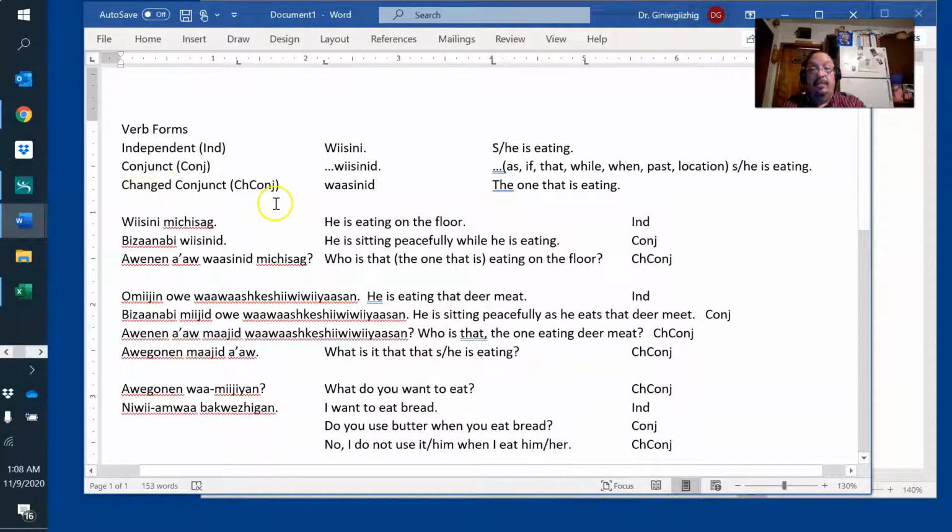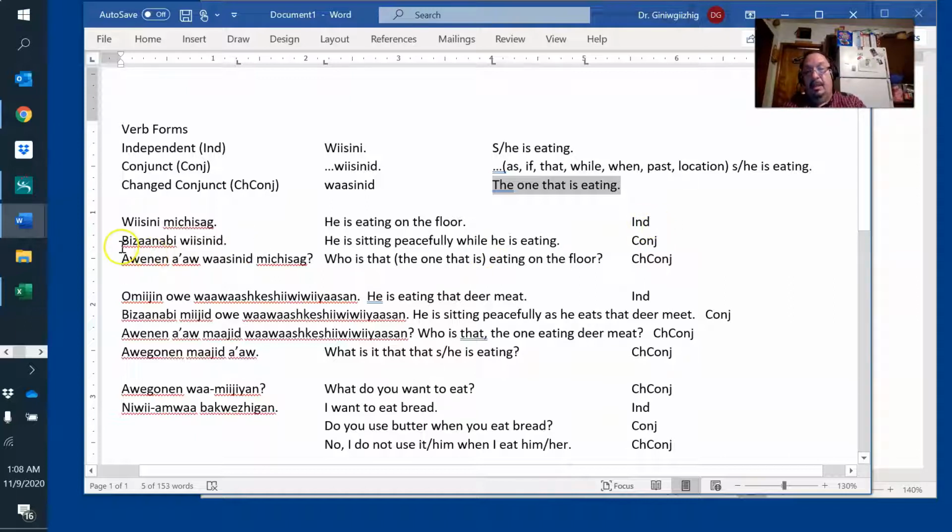All right. Change conjunct. He or she is the letter D in conjunct form. Change the first vowel. Double I changes to double A. Now the verb is acting like a noun. A participle, a verb acting like a noun: the one that is eating. Who's that over there? Who's that one? The one that's eating. Excuse me. Wiisinimichisag. She is eating on the floor. She or he is eating on the floor. Put a period there. It's a full sentence. It's an independent sentence. Like there's a little baby eating on the floor there.